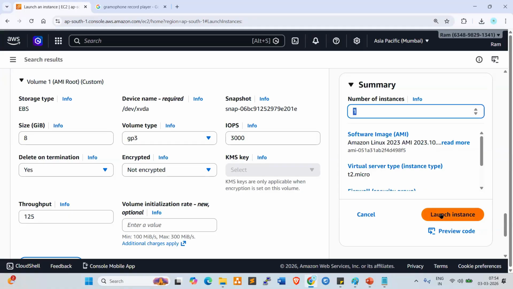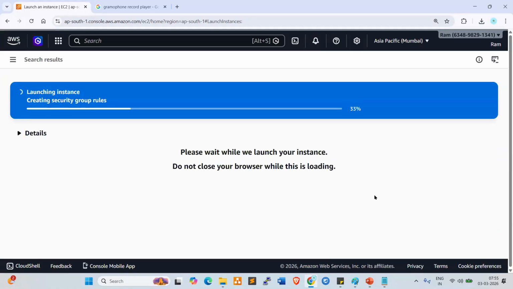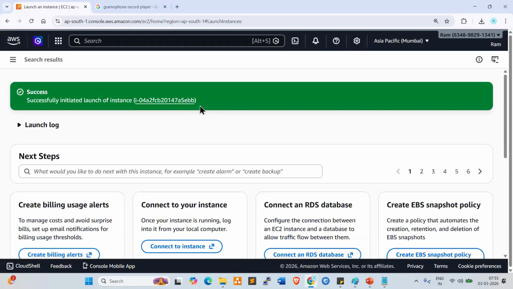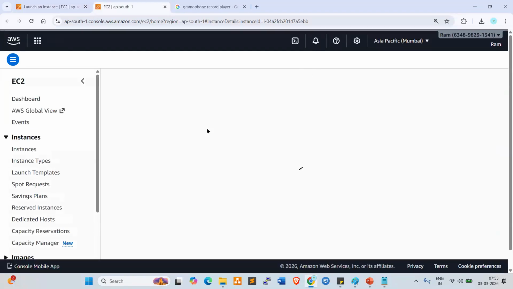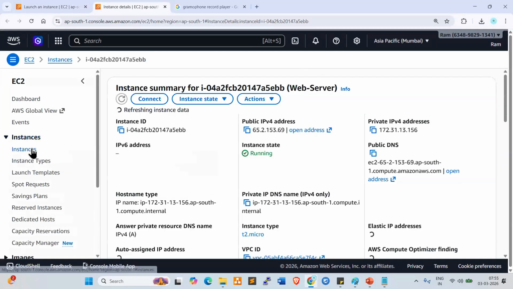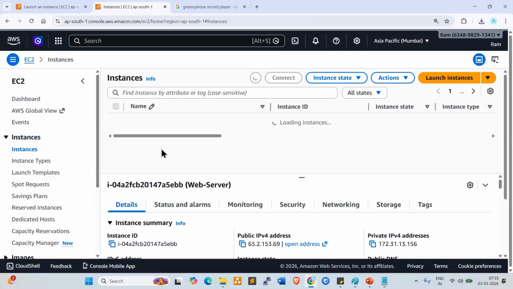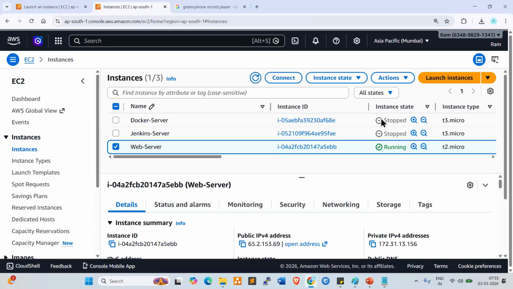Now click on launch instance. Once you click on this, look here, the instance is being created. Now the instance is in running state. The server is in running state.